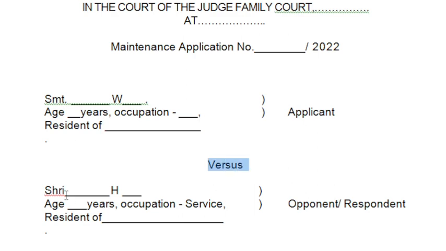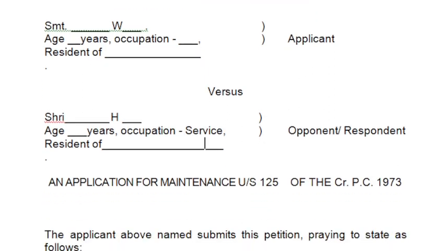Alright, versus, then you have to mention the name of the husband, you have to mention the husband term, mention the age, and occupation. Now here I have written service. Alright, so you have to mention that as well, whatever your desired occupation is of husband. Then you have to mention the residence.